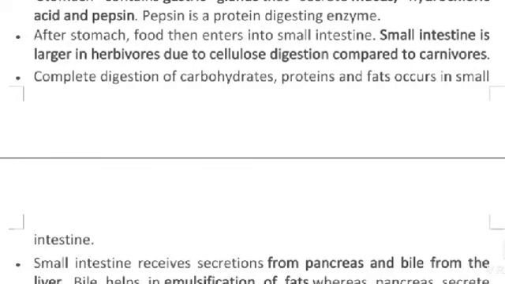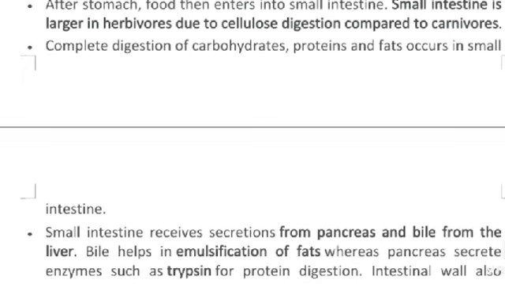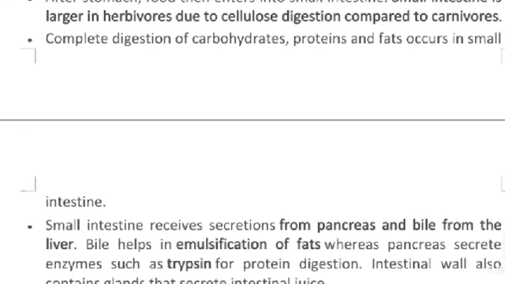After the stomach, food then enters the small intestine. Small intestine is longer in herbivores due to cellulose digestion compared to carnivores. Complete digestion of carbohydrates, proteins, and fat occurs in the small intestine.